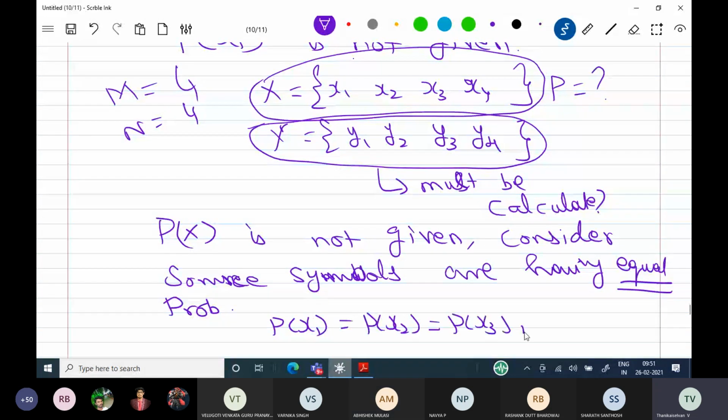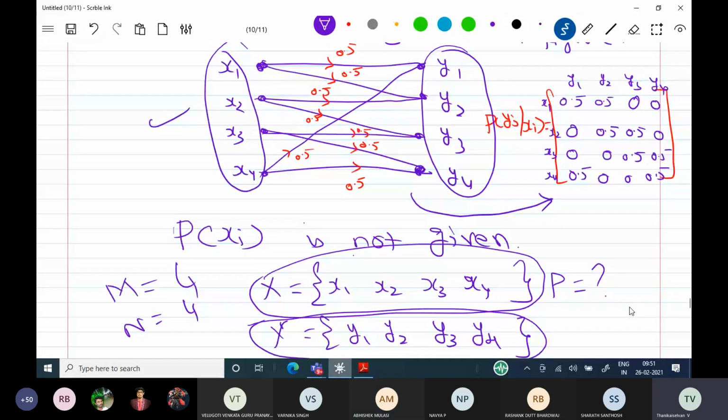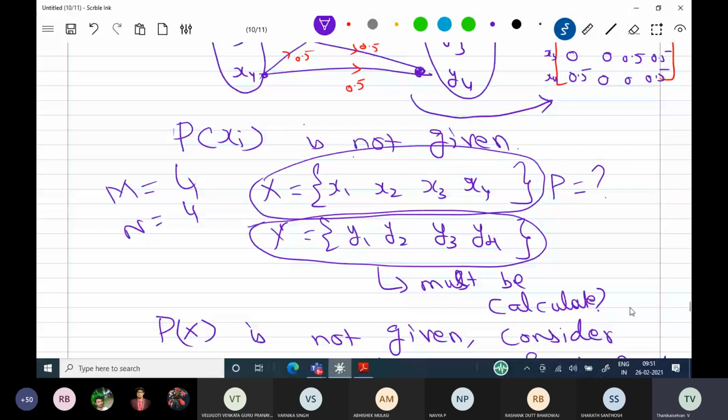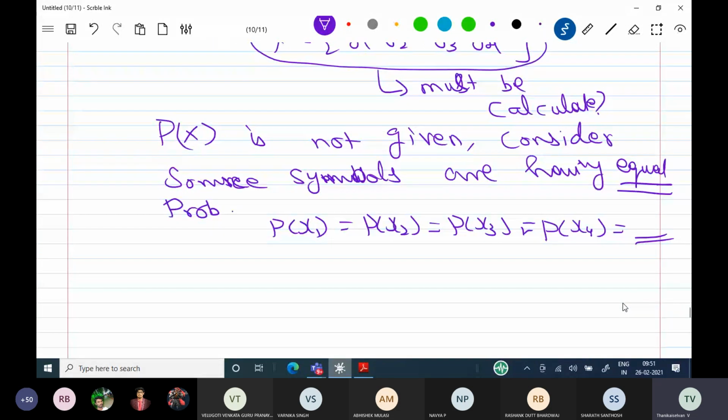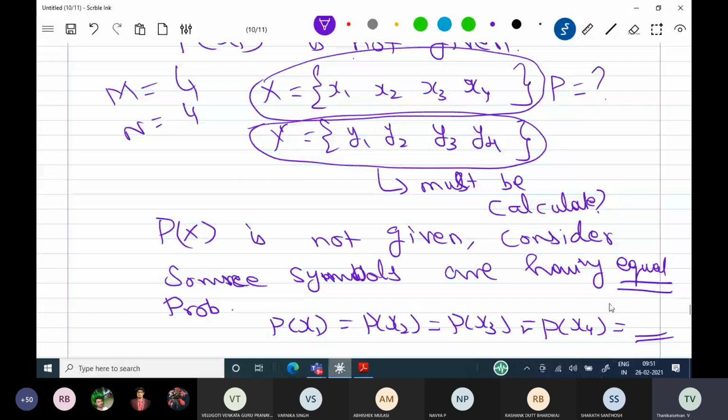Source symbol probabilities are not given, provided the probability of yj given xi is given.